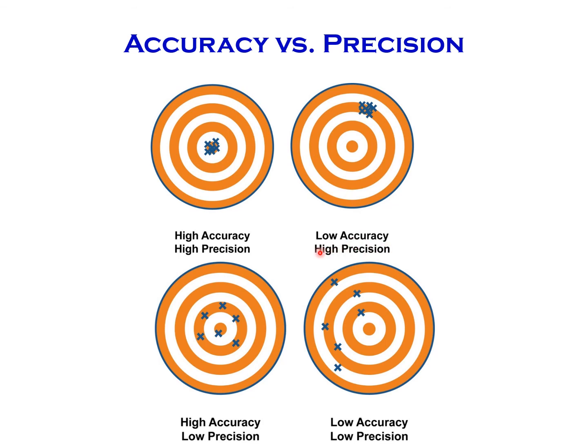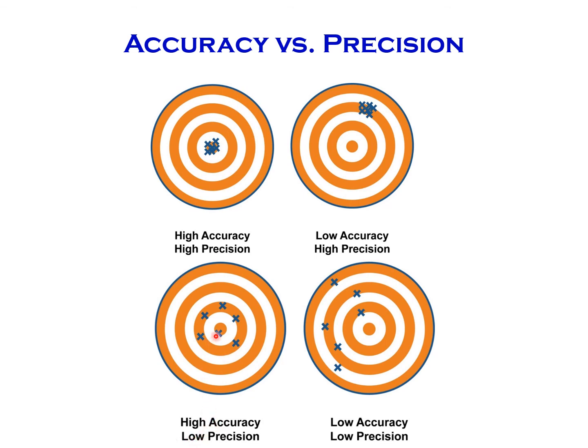Next, low accuracy and high precision. Here the measurement values are very far from the true value, so this is called low accuracy. And all the measurement values are close to each other, so this is called high precision.